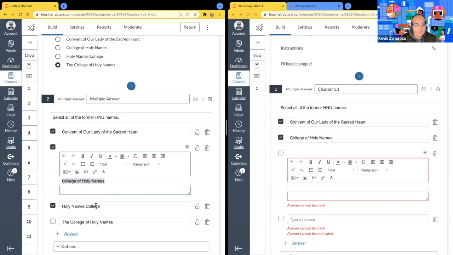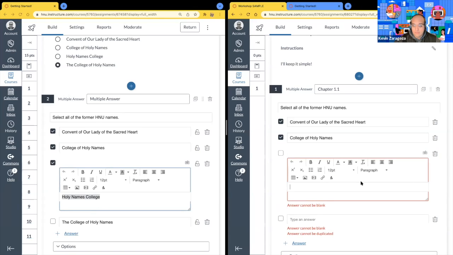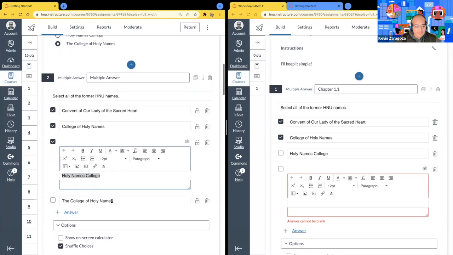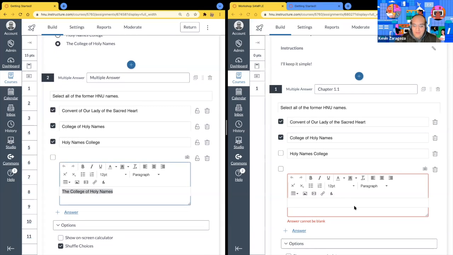Just like so. Is this view working for you? Is it not too confusing? I'm just going back and forth.